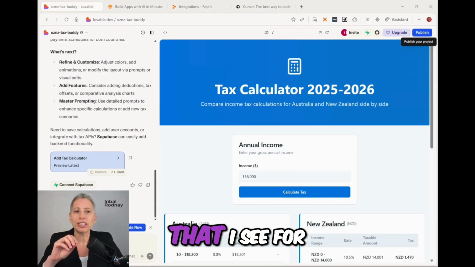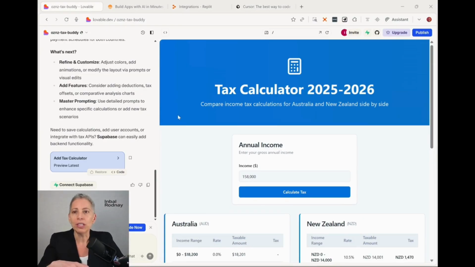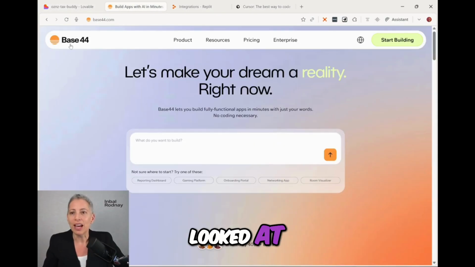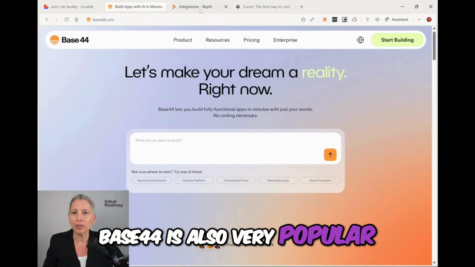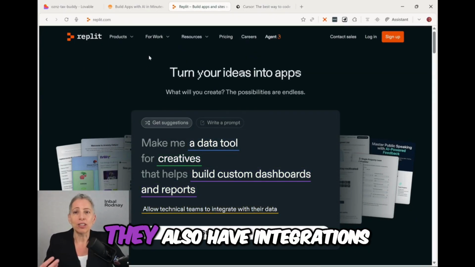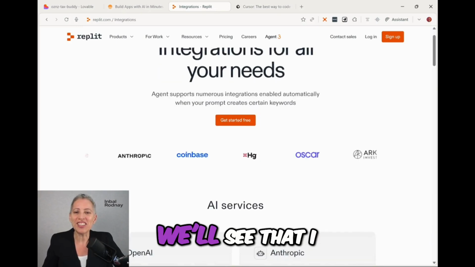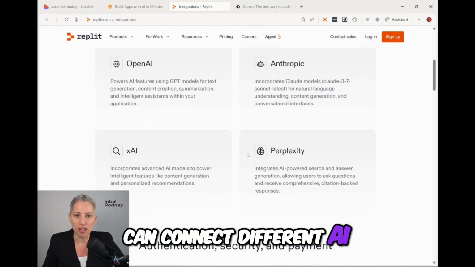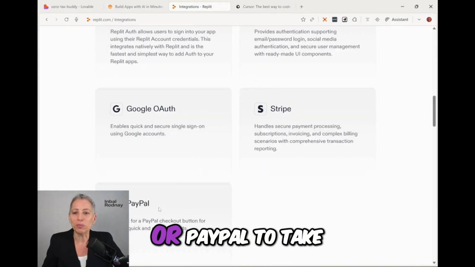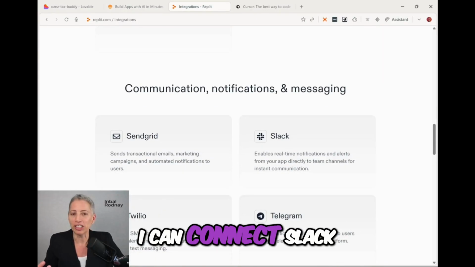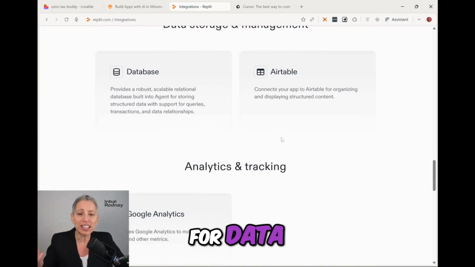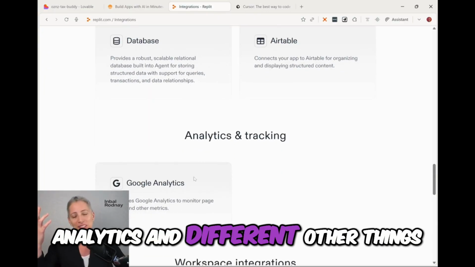The most popular tools that I see for building apps with AI right now, there are many of them. The ones that I see the most are Lovable that we just looked at. Base44 is also very popular, and Replit is super popular as well. They also have integrations. So if I go here, we'll see that I can connect different AI models like OpenAI, Anthropic, or Perplexity. I can connect Stripe or PayPal to take payments with my app. I can connect Slack to send messages with my app or to monitor messages. I can connect Airtable for data. I can connect Google Analytics and different other things.